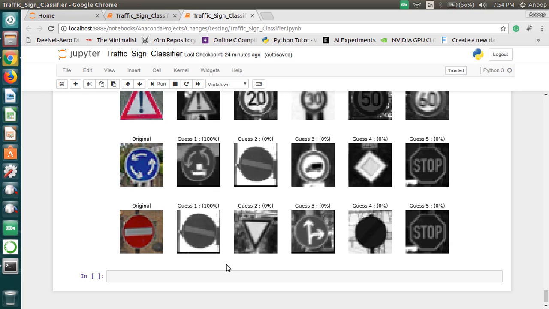This greater accuracy was obtained only by converting the images into grayscale and normalizing them. If we directly use the RGB format, we need to train more, and we have to give more input samples. That is very difficult to handle with our commodity hardware. So we have converted all the images into grayscale, and we have achieved a good accuracy in our project.